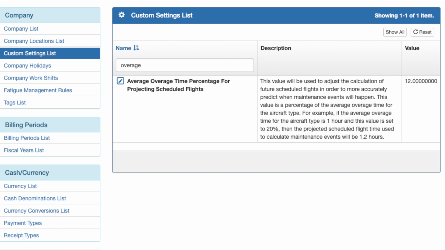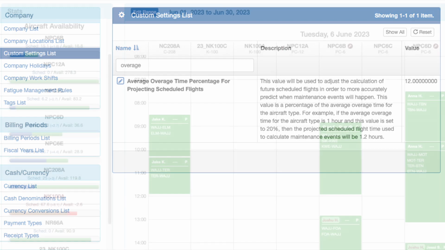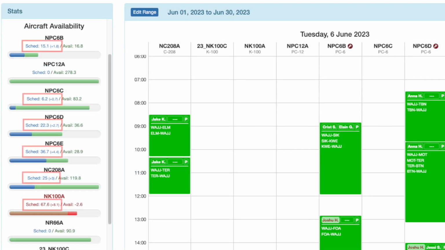If the company's setting for forecasting overage hours is enabled, the number in parentheses are the overage hours and are included in scheduling forecast calculations.